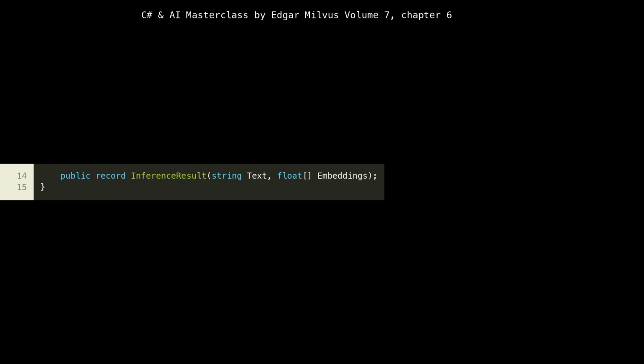Finally, at line 14, we define the InferenceResult record. Similar to InferenceRequest, it's an immutable data structure designed to hold the output from our AI inference. It contains text, the generated textual response from the AI, and embeddings, a numerical representation of the input or output, often used for semantic search, similarity, or downstream AI tasks.